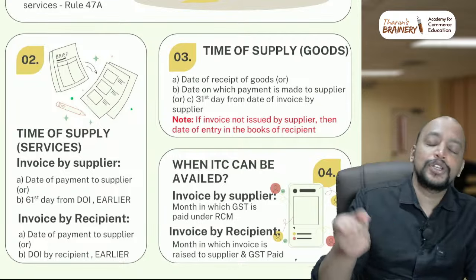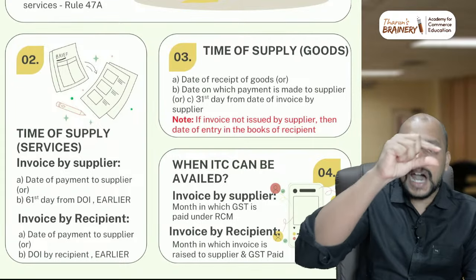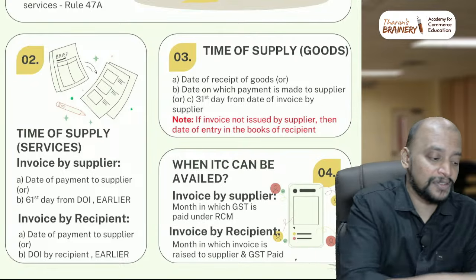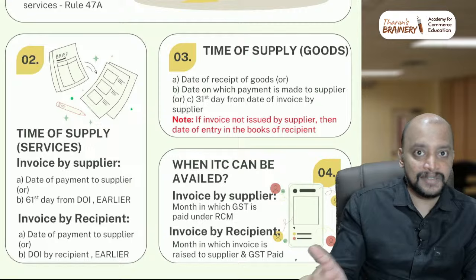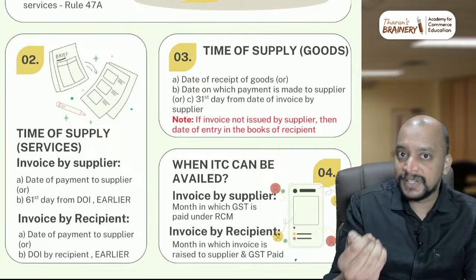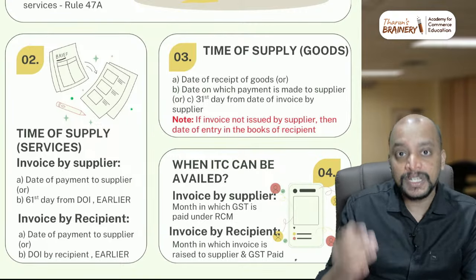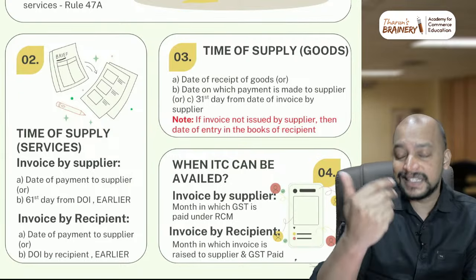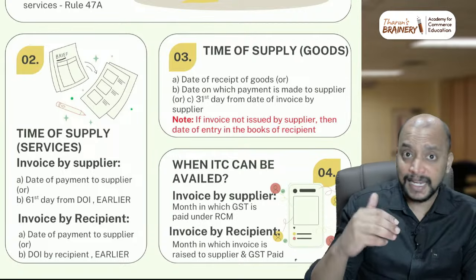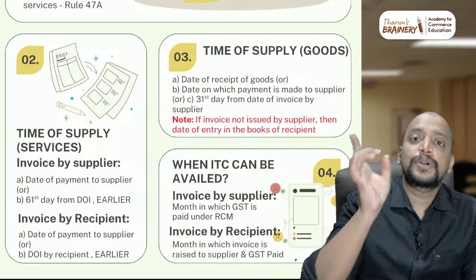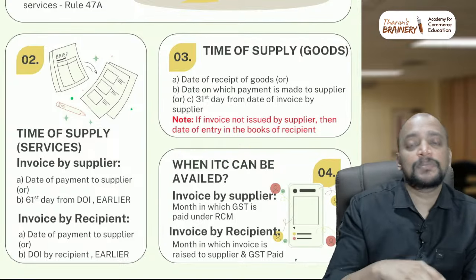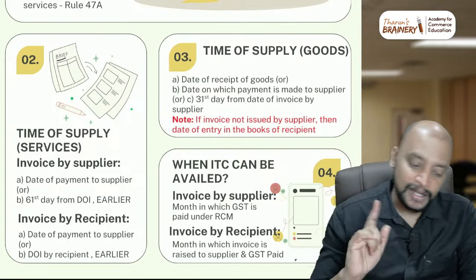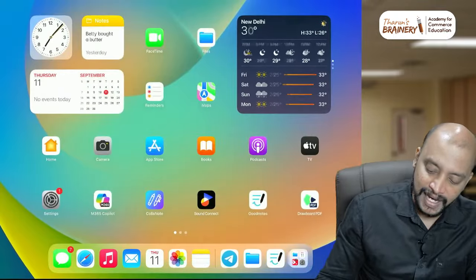Okay, so you need to check this in the question. In the question they will give RCM and self invoice. Whenever self invoice is there, whichever month they have given the self invoice, you check that month only they can avail ITC. For example, in January they have received the services or goods, for which the self invoice is given in February, so the January ITC cannot be taken. They can pay GST under RCM, so consider it for RCM liability, but for ITC it depends upon the date on which the self invoice is given. Okay, that you keep in mind. This is in case of RCM.